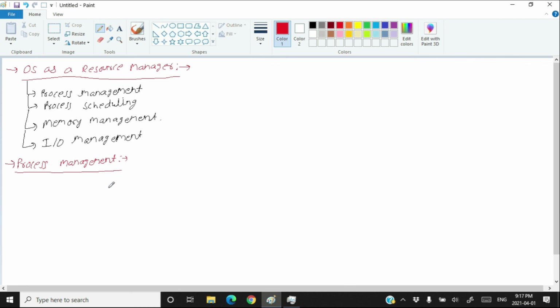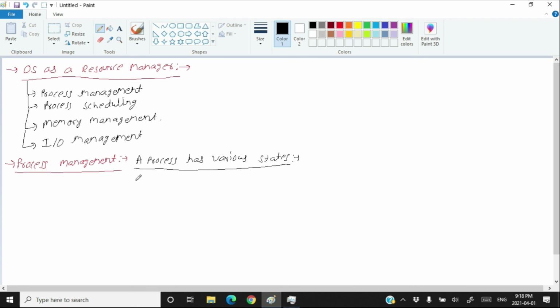Now, being in the memory, a program is ready to execute on the CPU. When a program is in the memory and ready to execute on the CPU, it becomes a process. So, depending on the various states of the process, initially it was a program in the dormant state, then it goes to the memory, then it goes to the CPU. There are various states defined for a process. The process goes through various states.